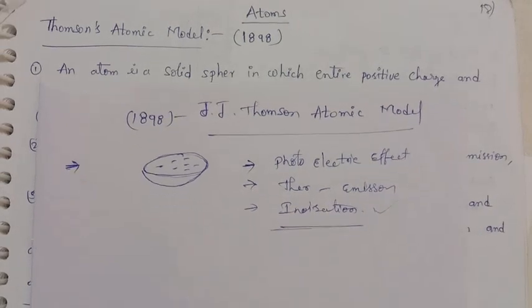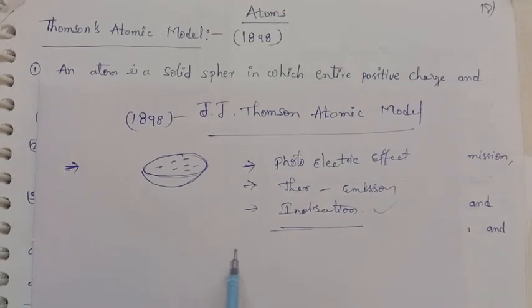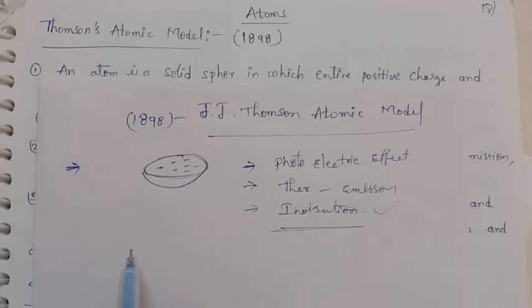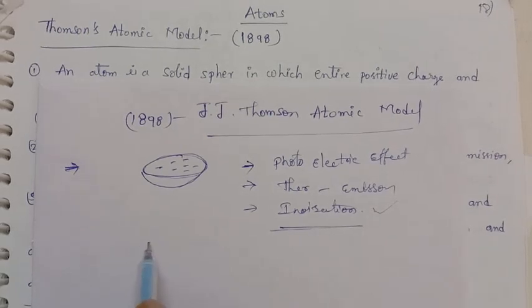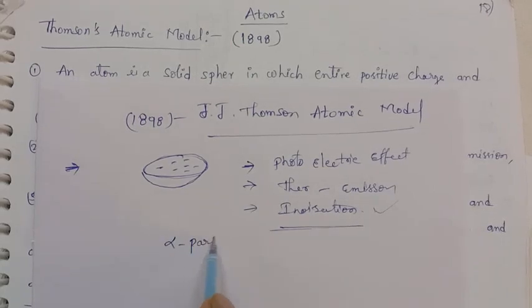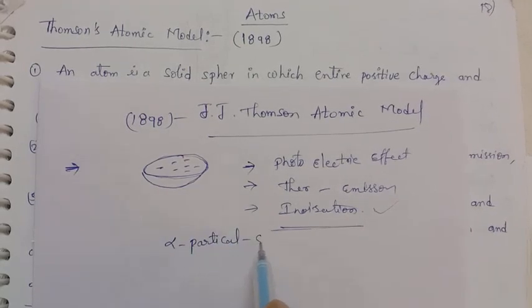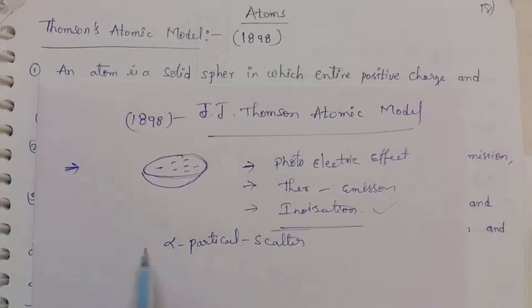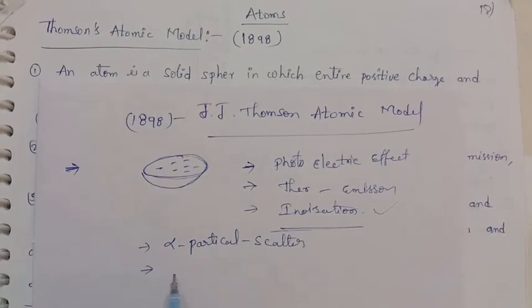But the model is unable to explain the phenomena of alpha particle scattering and the spectrum of hydrogen atom.